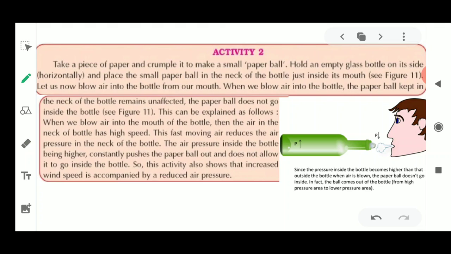So what happens? The pressure inside this bottle, because of the air present inside it, is going to push this paper out. It is applying more pressure than the pressure outside. As a result, this paper will fall down. Fine. So this is how this activity has completely explained that wind speed is always accompanied by reduced air pressure.